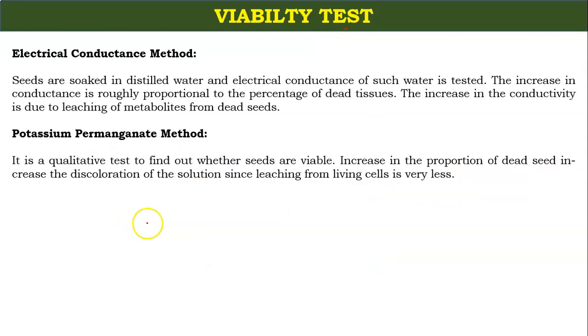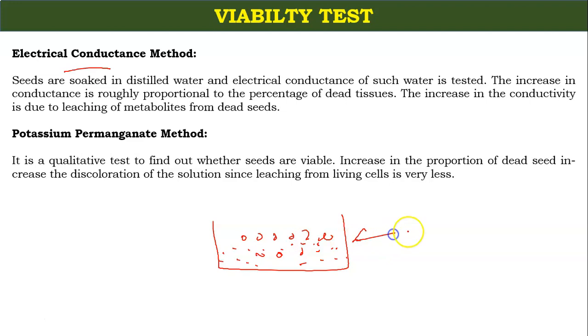The second test is the electrical conductivity test. Actually, what is happening? There are some seeds, and this is water. If you are flowing electric current through this system, the increase in conductance is roughly proportional to the percentage of dead tissue.